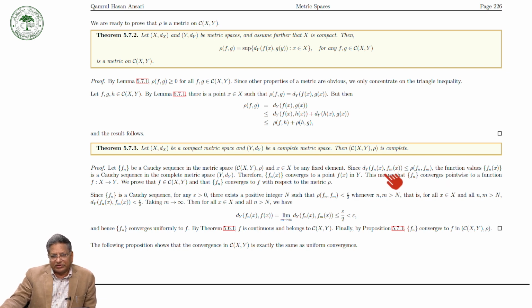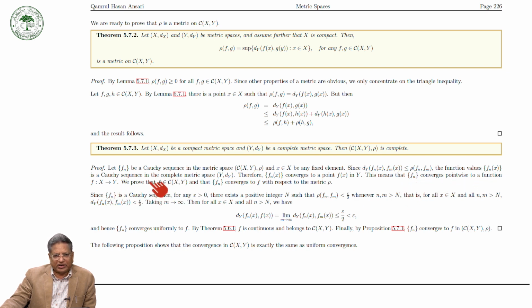Since f_n(x) is a Cauchy sequence in a complete metric space Y, f_n(x) converges to some point f(x) in Y. This means that f_n converges pointwise to f.